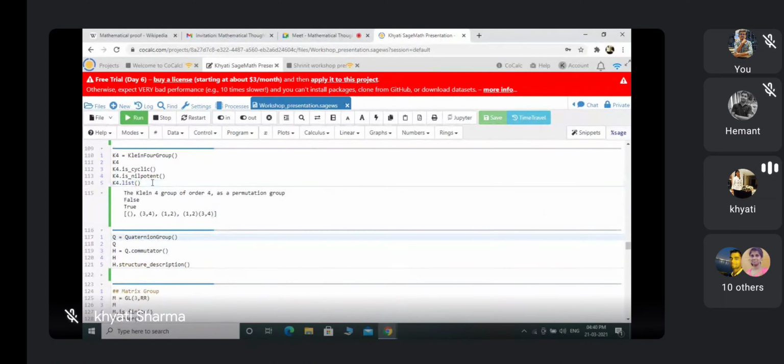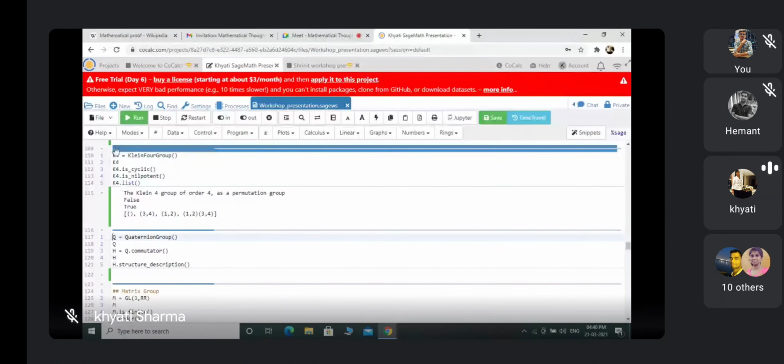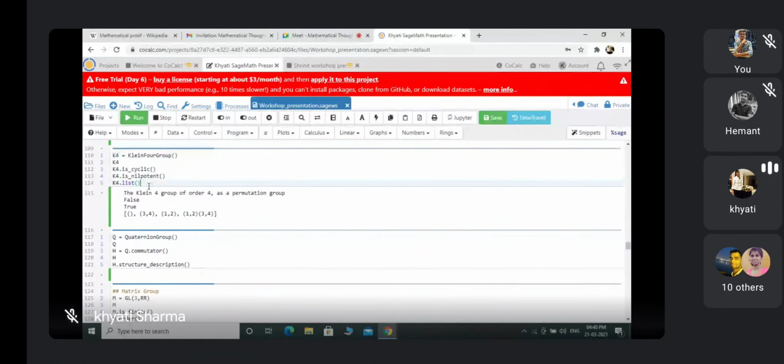So these are the answers for this command: this is the Klein 4 group of order 4 as a permutation group. Again, finite groups it will show as permutation group. So it's cyclic false, nilpotent true. If you know nilpotent, every abelian group is nilpotent. So it's abelian group, so it's true. K4.list, so it has these 4 elements. So this is the list for this.